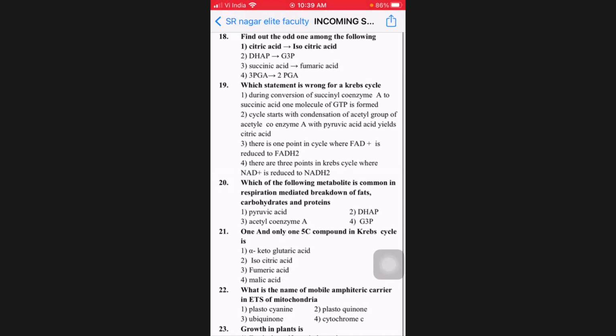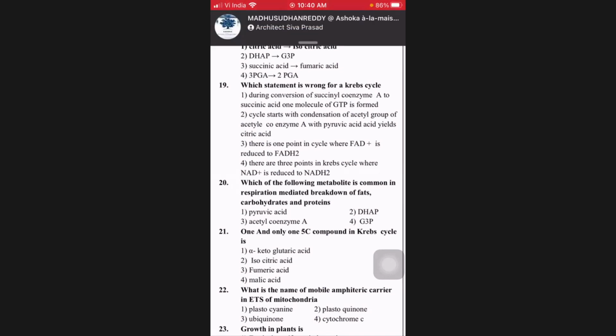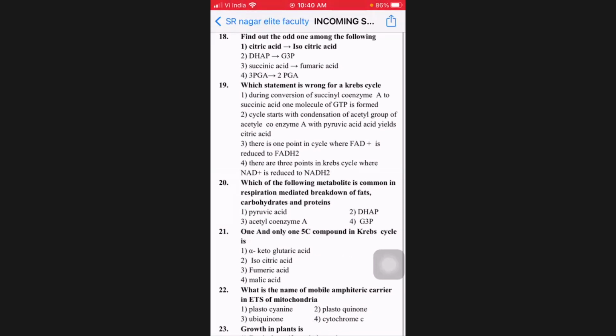19th: which statement is wrong for the Krebs cycle? During conversion of succinyl-CoA to succinic acid, one molecule of GTP is formed. Correct. Asking for the wrong statement. Second one: the cycle starts with condensation of the acetyl group of acetyl-CoA with pyruvic acid. Was it with pyruvic acid? No, oxaloacetic acid. So the second one should be wrong regarding the Krebs cycle.